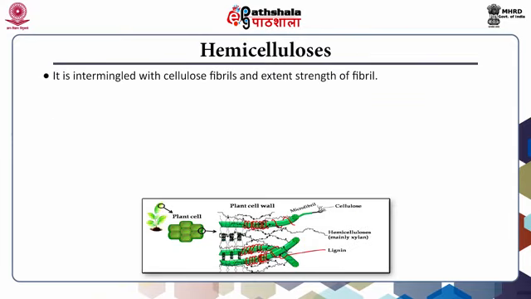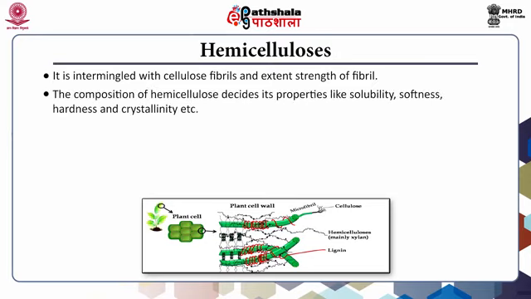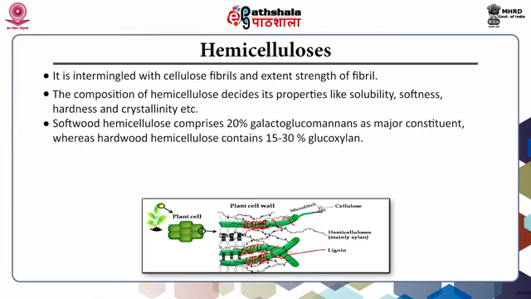Hemicellulases. It is intermingled with cellulose fibrils and extends the strength of the fibril. The composition of hemicellulose decides its properties like solubility, softness, hardness and crystallinity. Softwood hemicellulose comprises 20% galactoglucomannan as a major constituent, whereas hardwood hemicellulose contains about 15 to 30% glucoxylan.